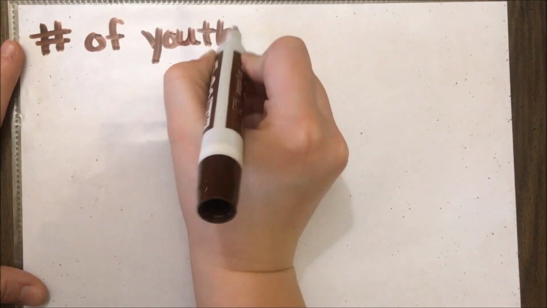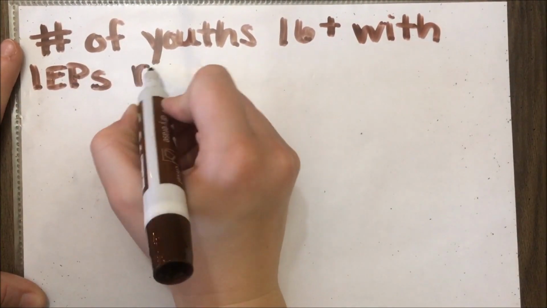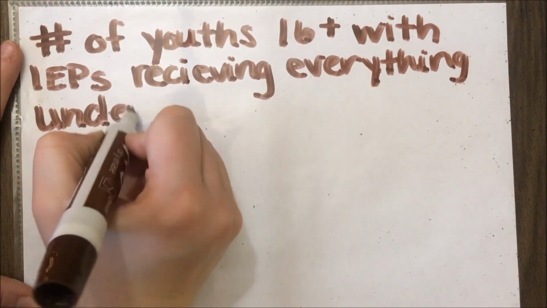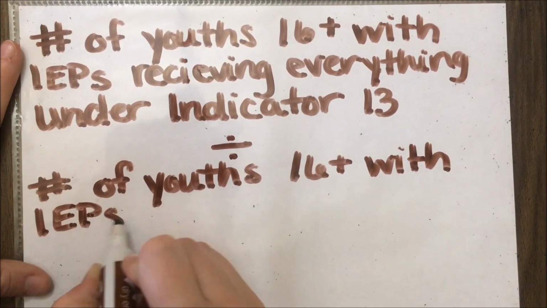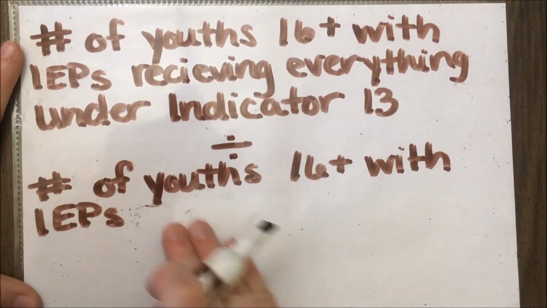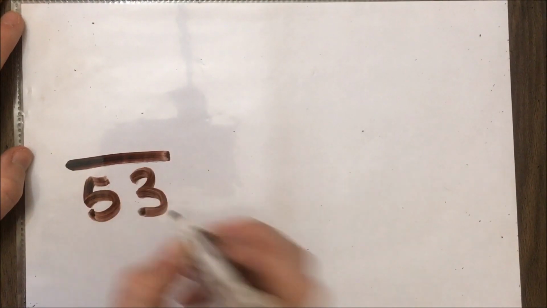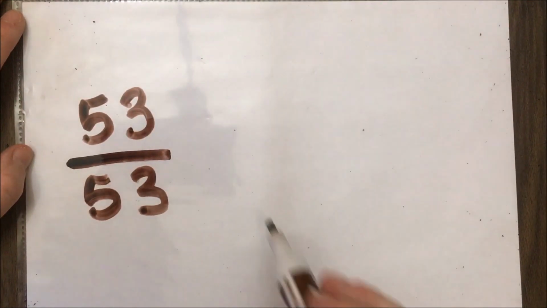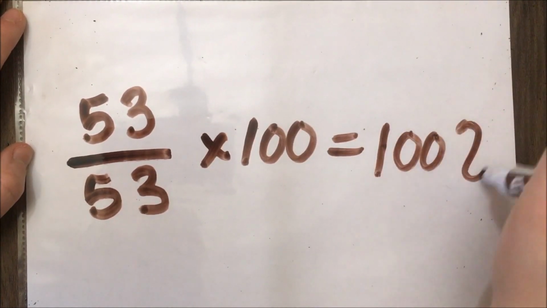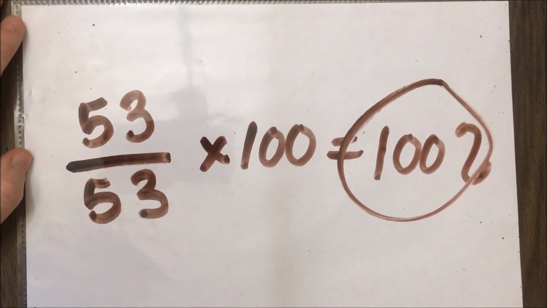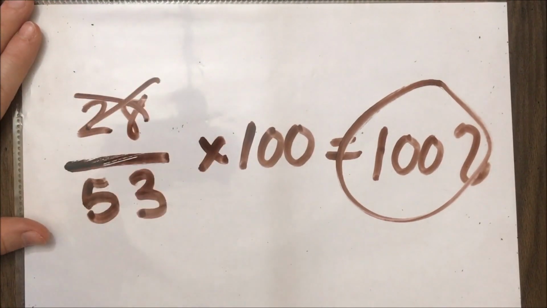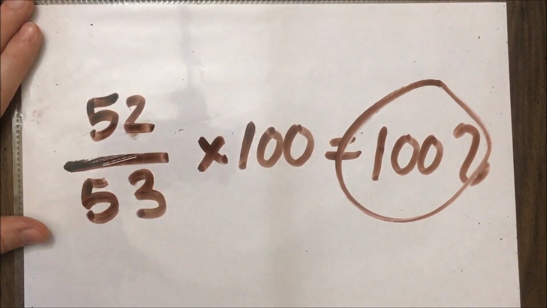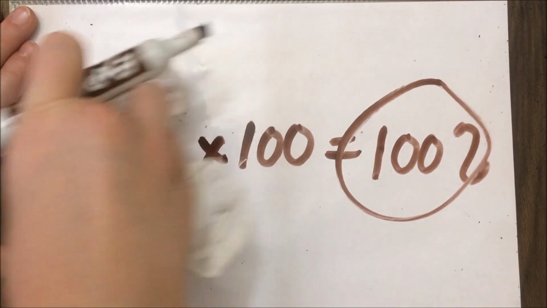This percentage is calculated by taking the number of students who are 16 years of age or older with IEPs that have met all of the requirements as described in Indicator 13. This number is divided by the total number of students 16 years of age or older with IEPs and multiplied by 100 to obtain a percentage. For example, let's say there are 53 students in a high school who are 16 and older and have IEPs. Out of these students, all 53 of them are receiving everything described under Indicator 13. This, multiplied by 100, gives us 100%. This could not be 28 or even 52 students, but all 53 students must receive what is described in Indicator 13 to achieve 100% compliance.